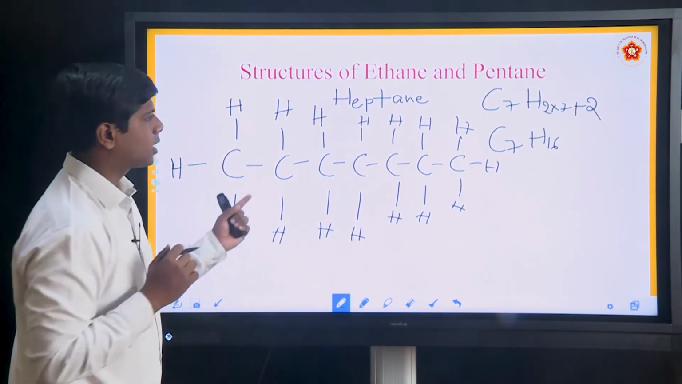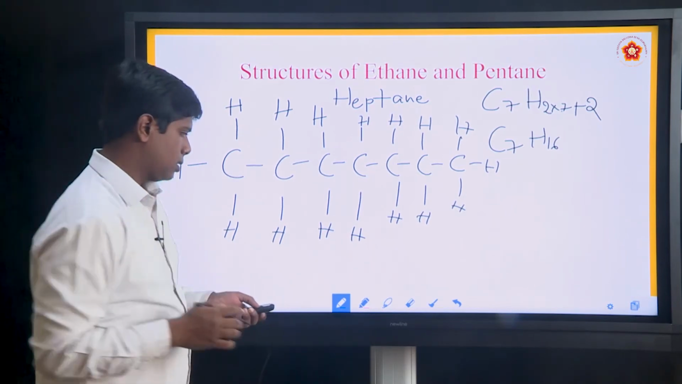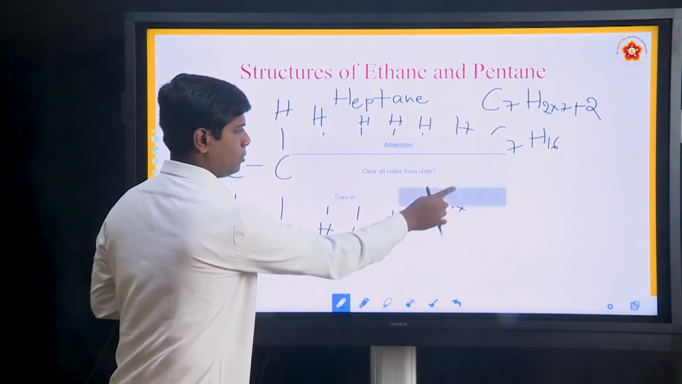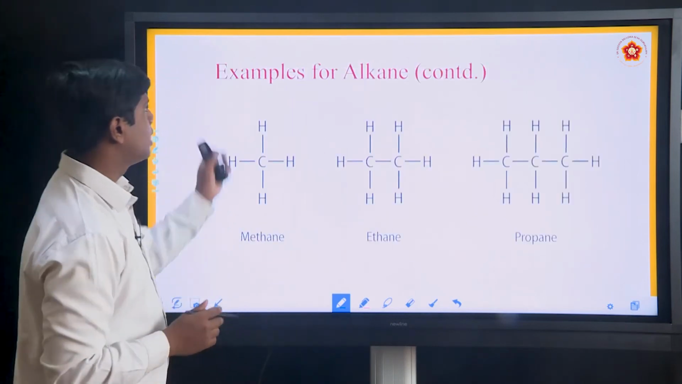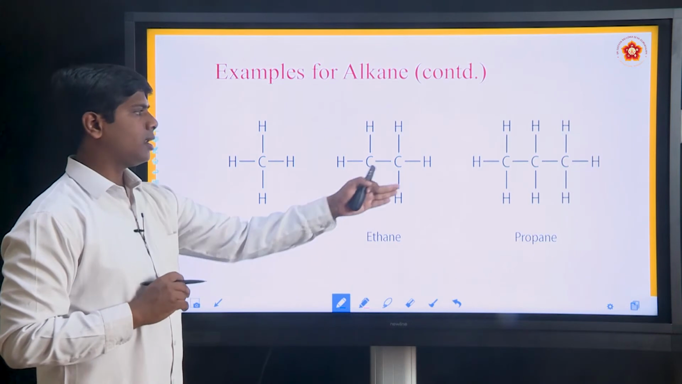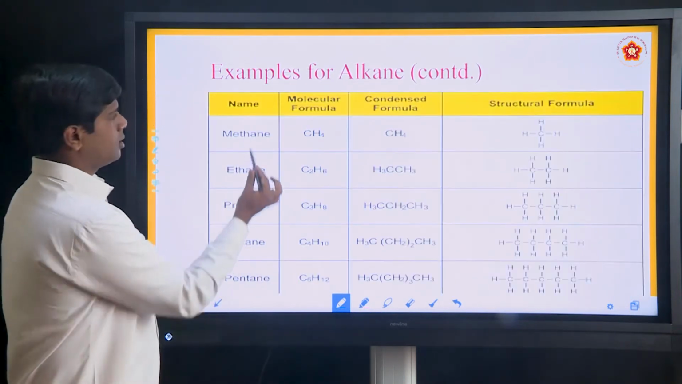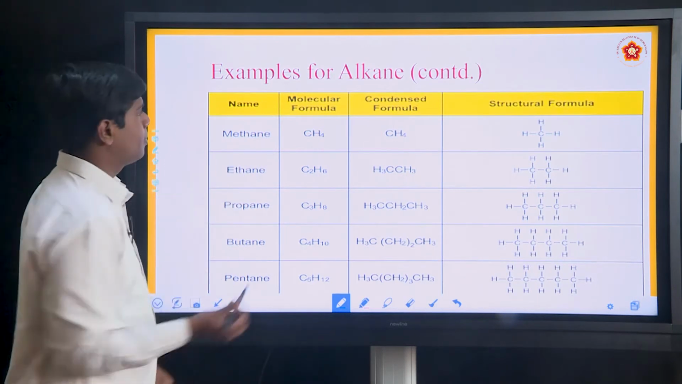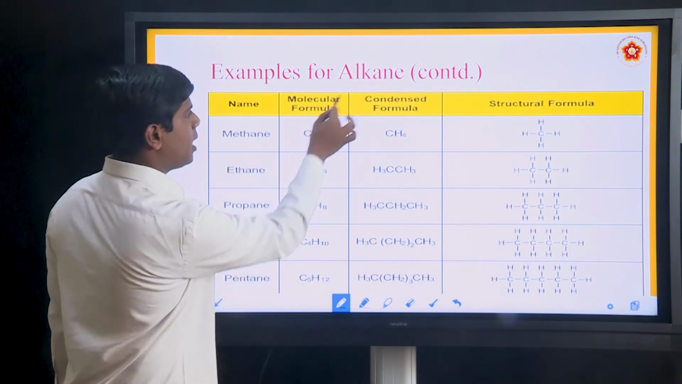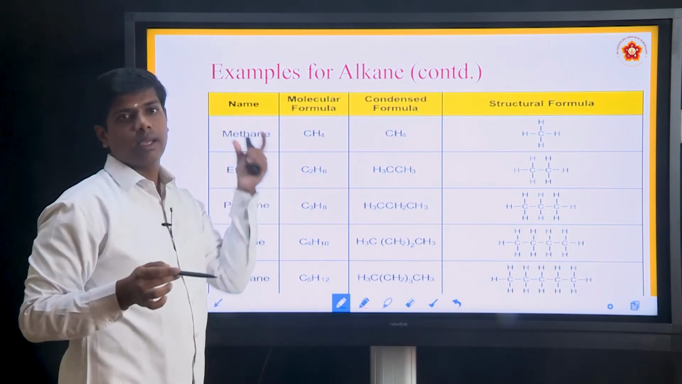This is the structure of heptane. Examples of alkanes: methane, ethane, propane. Next, see this table: name, molecular formula, condensed formula and structural formula. You have to make the table like this.